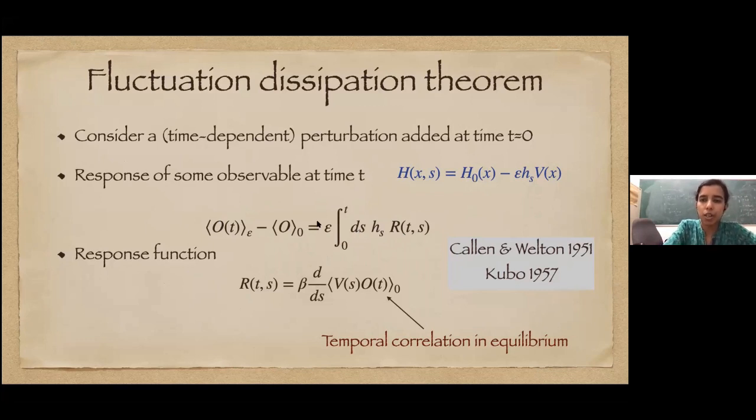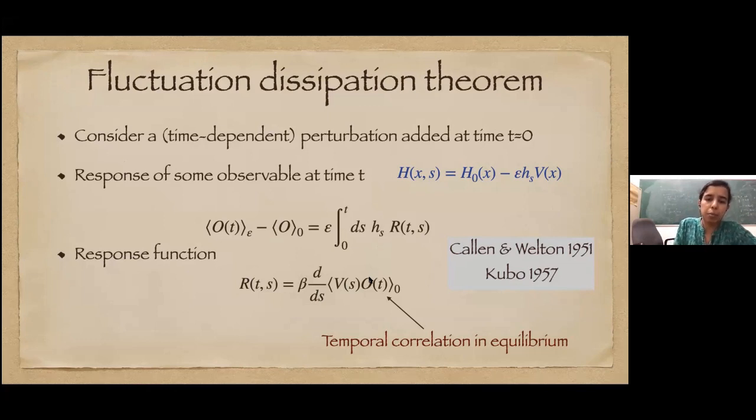The fluctuation dissipation theorem says that this response function is given by this form. It's beta, the inverse temperature of the equilibrium bath that we already had, and then d/ds, the change with the smaller time s, of the correlation of V(s) with O(t). Here V(s) is the perturbing potential at time s, by which I always mean V of x(s), the configuration x at time s, and O(t) is O of x(t), the observable at time t.